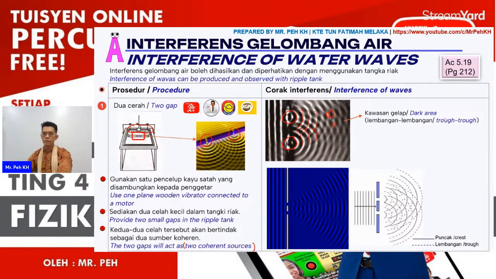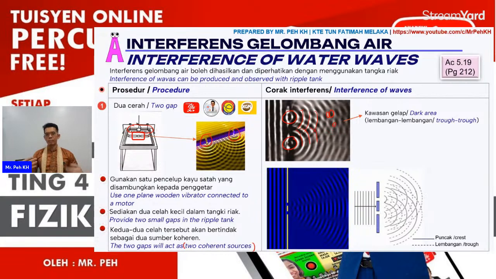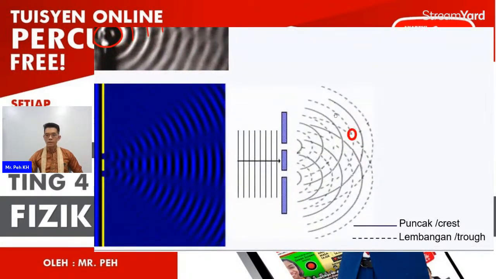Because the trough of the wave meets another trough of the wave, so it becomes the negative maximum amplitude, which is the dark area. This is shown by this schematic diagram, where you can see the dotted line meets another dotted line.